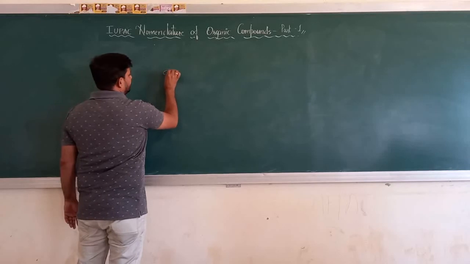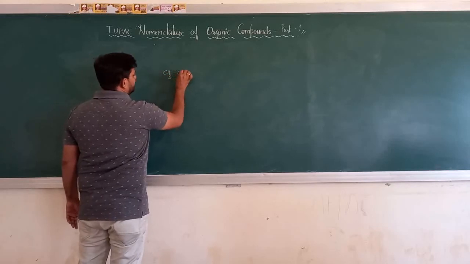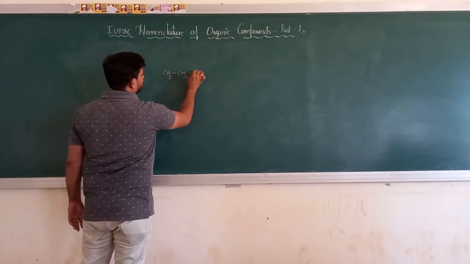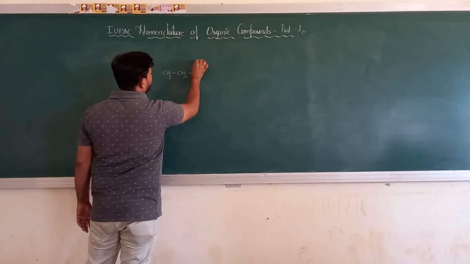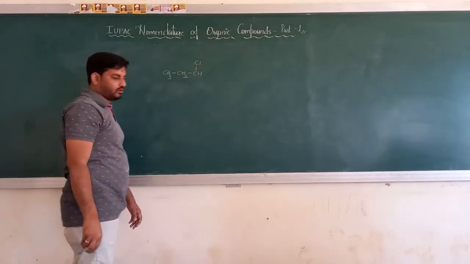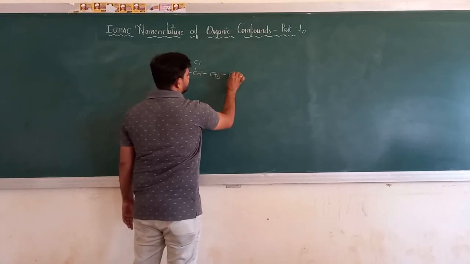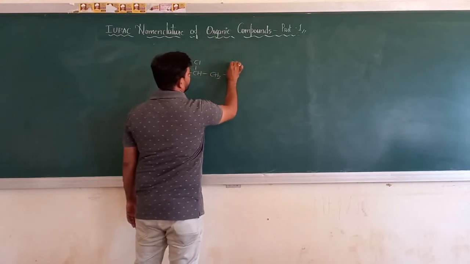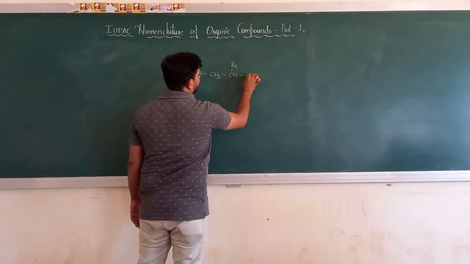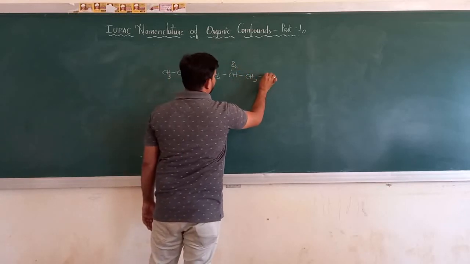So I have got a compound with CH3, then a CH2, then a CH, and let's put our favourite chloro. Then we go with the CH2, then the CH. Let me place a bromo over here, then I will get a CH2, then a CH3.